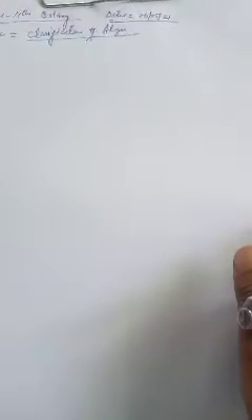We have discussed the salient features of various groups of algae. We have discussed the various features of the first group of plants, that's algae.